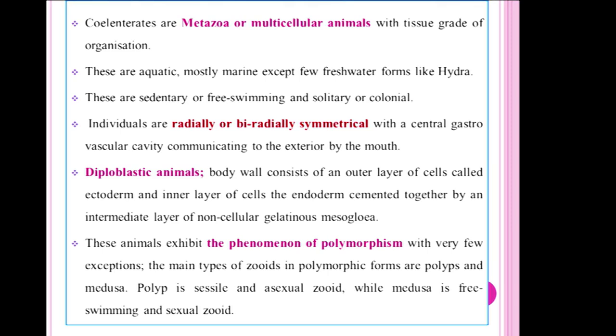In between these two layers, a clear non-cellular gelatinous mesoglea layer is present. This mesoglea layer is very important for the transportation of food materials and also gametes. One more important character exhibited by the coelenterates is polymorphism. Polymorphism is a characteristic feature of Coelenterata.